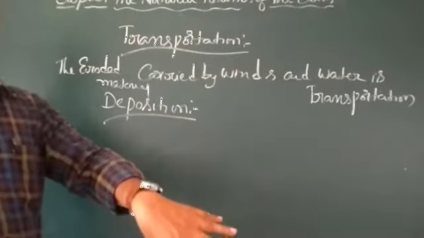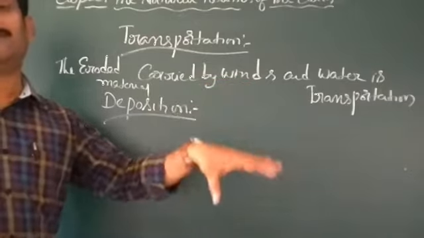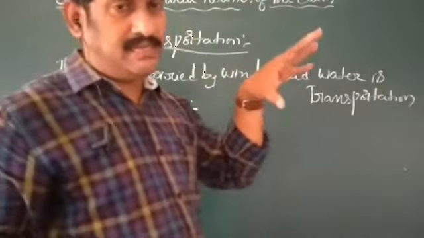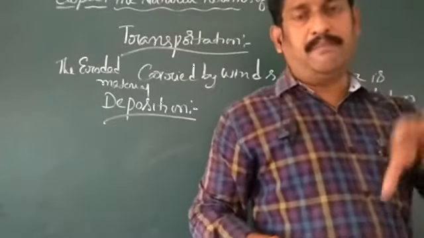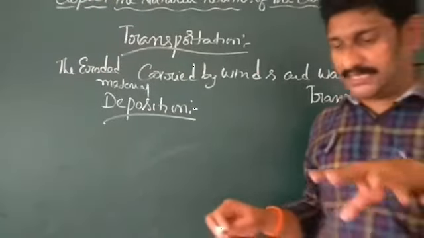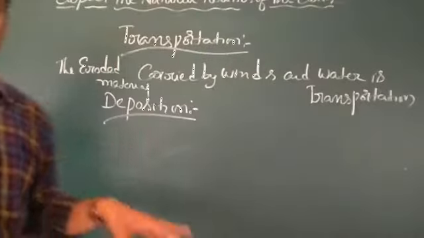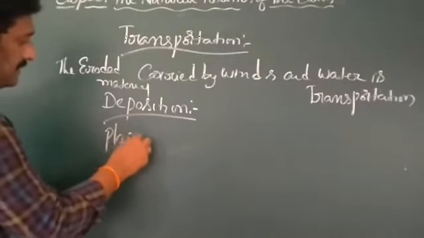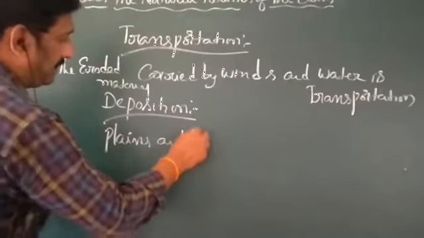With that, plain areas are formed, as the dumped debris builds landforms, plains, and river basins.